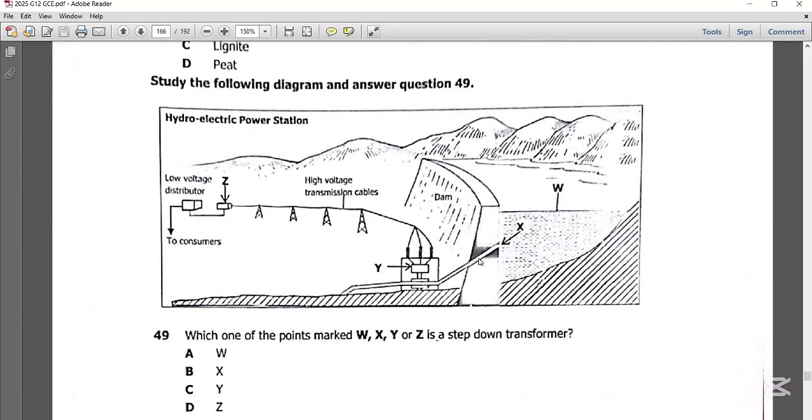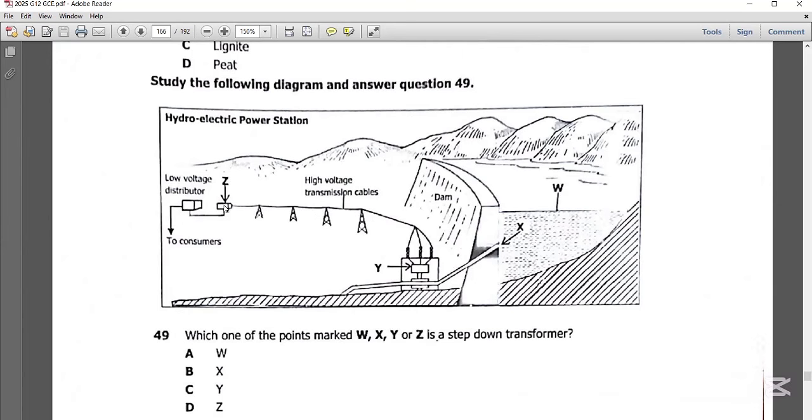Then you have X there, which is a penstock, a pipe through which water passes. You have a gate which can either be opened or closed. Then here you have a generator and the step-up transformer. Then these are transmission lines that transmit high voltage electricity.